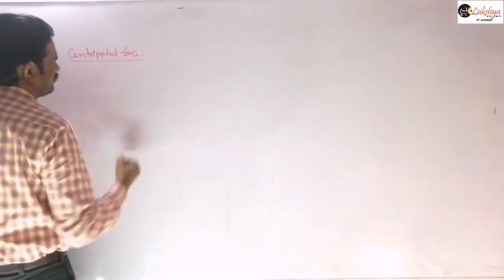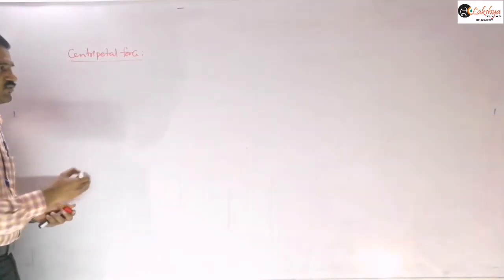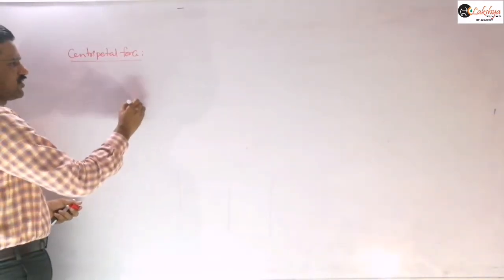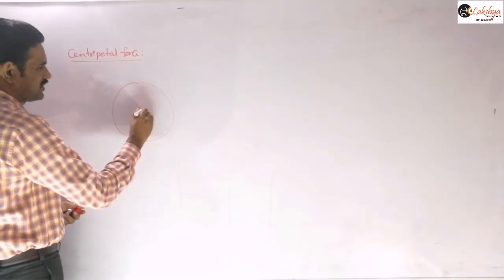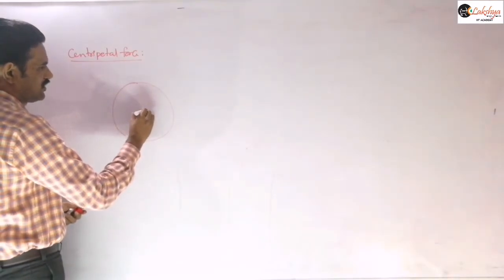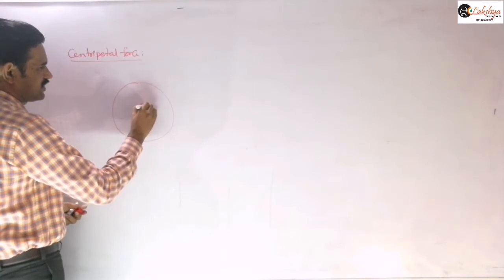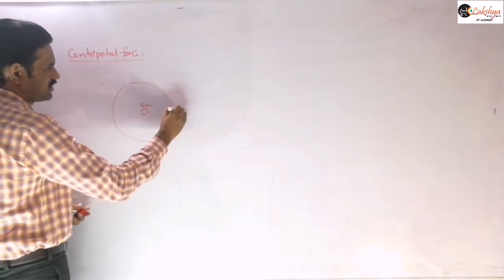Centripetal force. All of you know, suppose the Earth is revolving around the sun in a circular orbit.